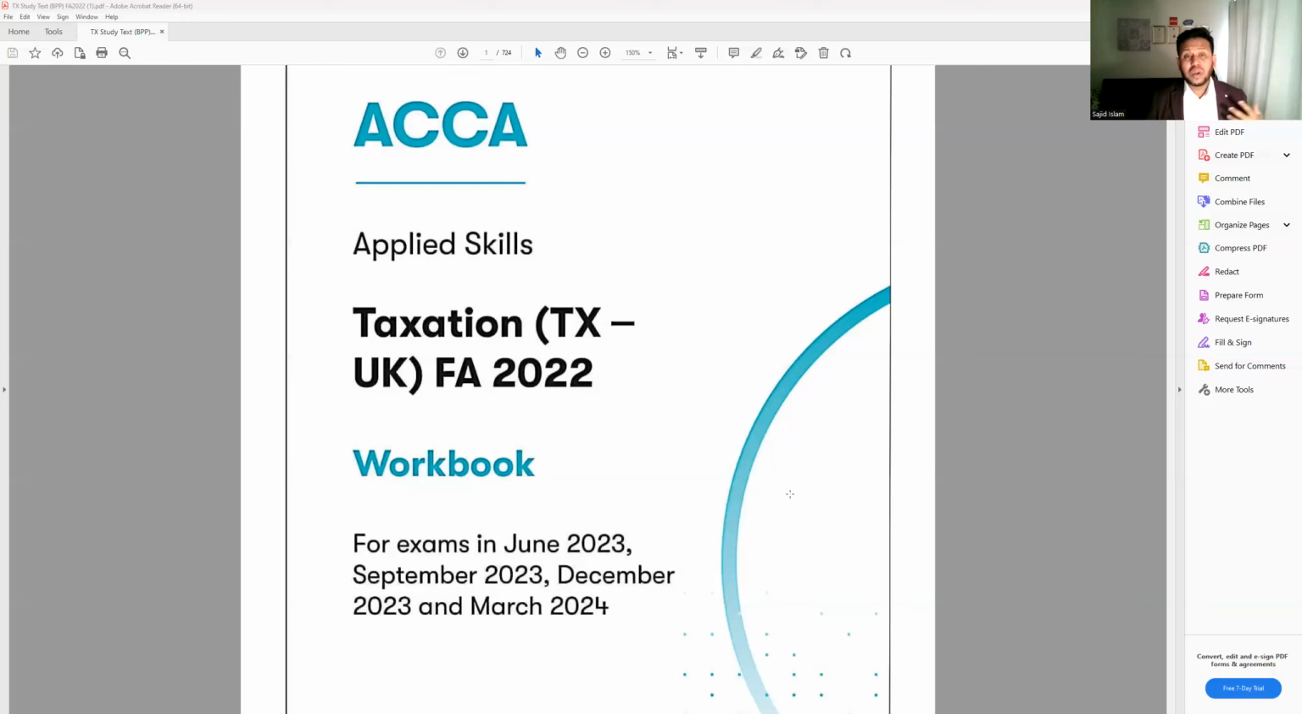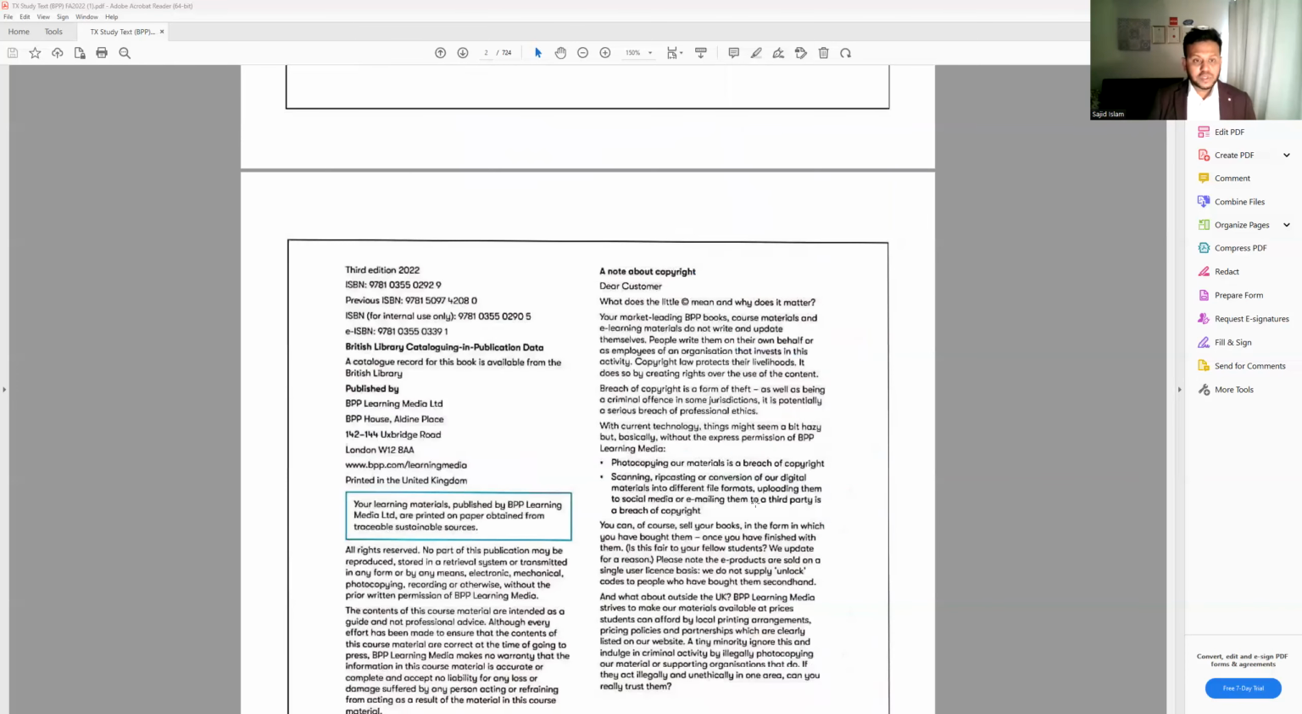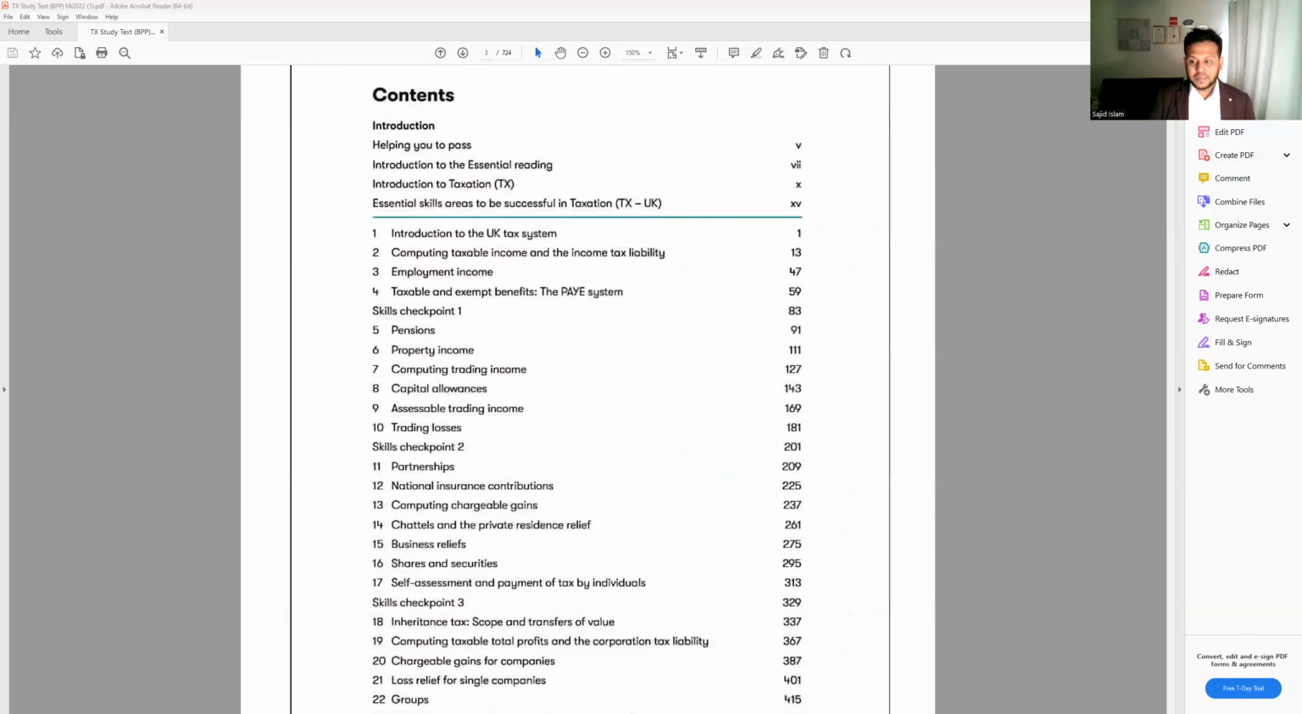All you have to know is what changes with the rates and the bands, and the rest of the things, you will be absolutely fine. So let's have a look at what we're going to cover from this taxation paper, from this ACCA paper. If you look at the chapter overview, so what we have here on the content.